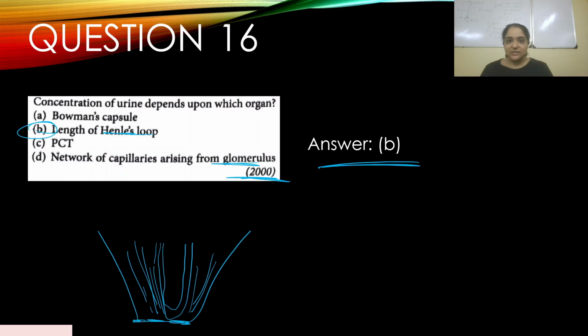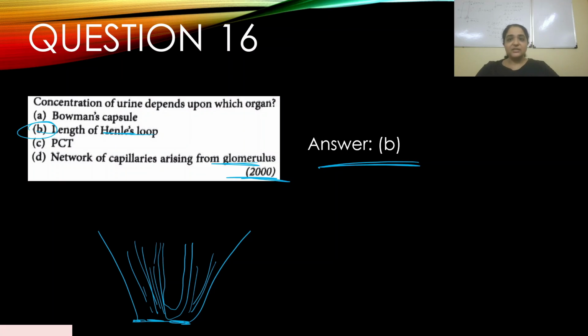There are three ways by which it does this: the urea recycling, the hyperosmotic region formed in the interstitial medulla region, and high levels of ADH. These three methods are the factors by which a concentrated urine is formed. This is the function of the nephrons, to form a urine that does not lose much water and forms a very concentrated liquid at the end that is excreted out. So this concept is very important to understand.